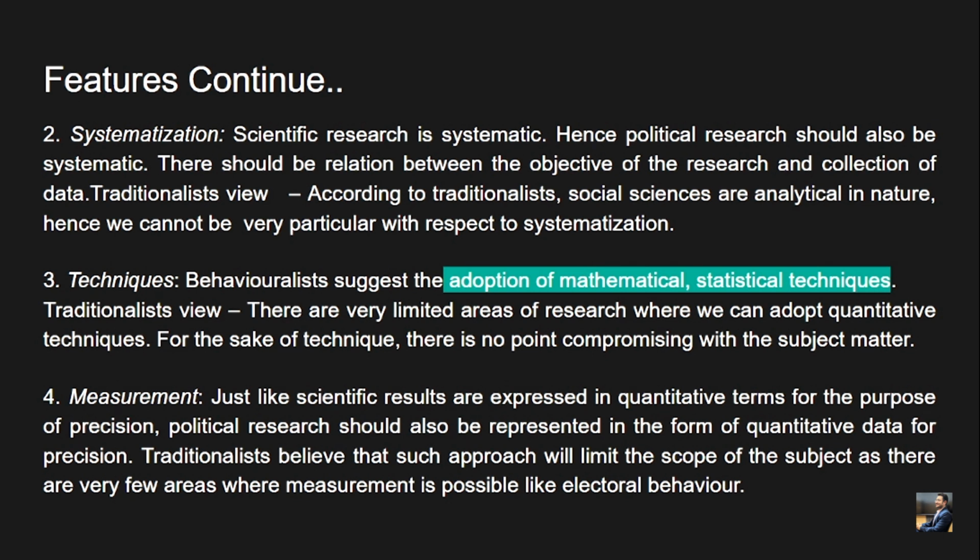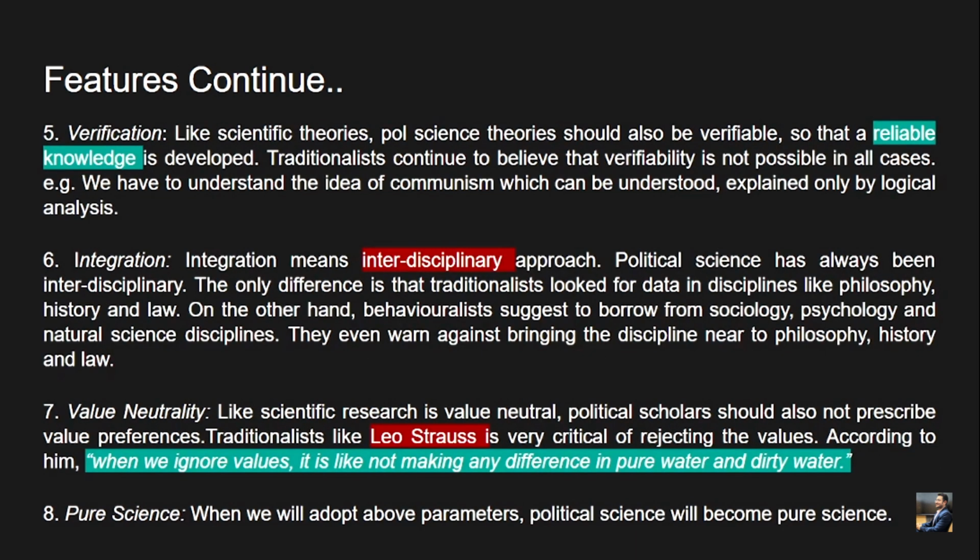So what was the traditionalist view? Traditionalists basically believe that such an approach will limit the scope of the subject, as there are very few areas where measurement is possible, like electoral behavior. Right, a very valid point, because these are social sciences or normative sciences where you cannot measure the behavior of individuals, who are the major subject of any society.